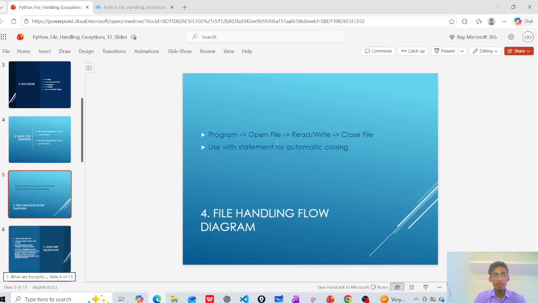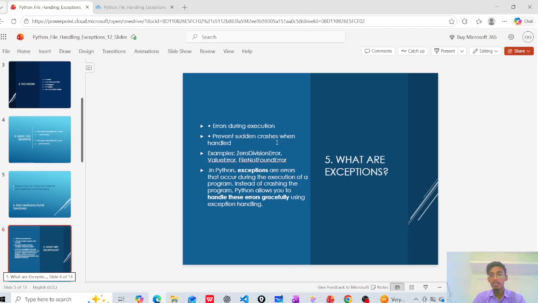And next is about exceptions. What are exceptions in Python? An exception is an error during execution: when your written program runs, it shows some errors. Exceptions are errors that occur during the execution of a program.